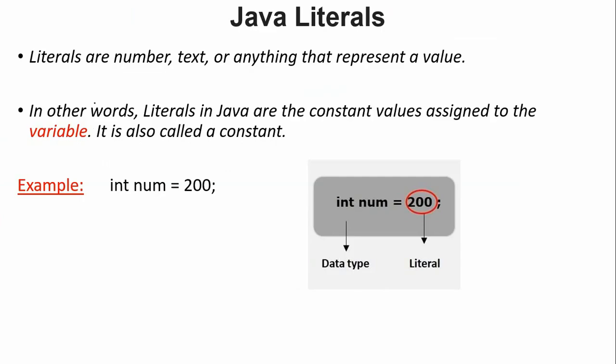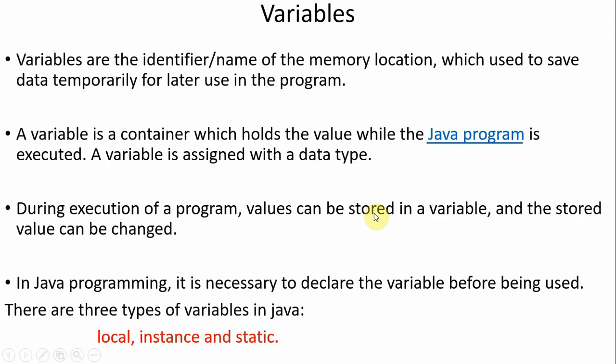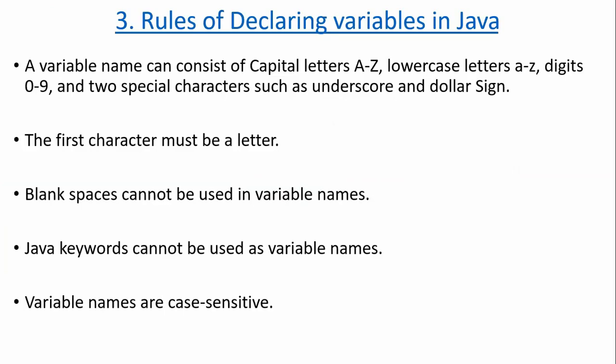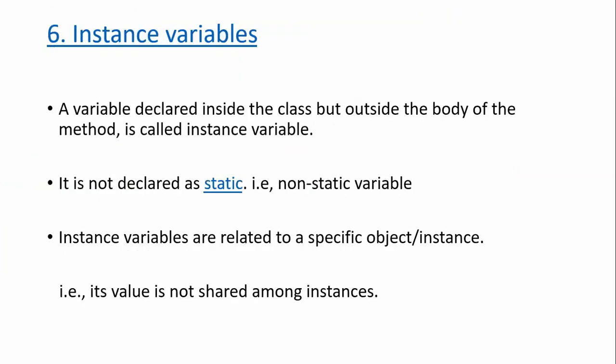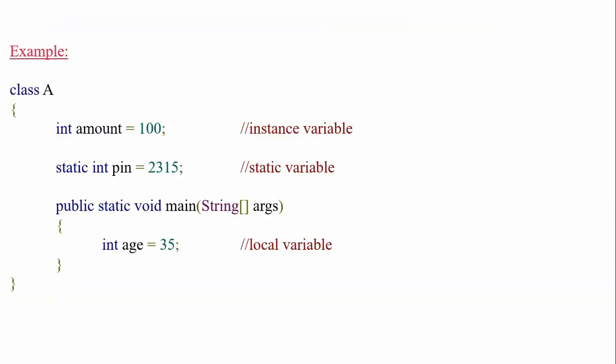A literal is nothing but a constant value given to a variable. We don't know about variables yet, though of course we know them in C language; they were not yet discussed in Java. That's why we moved to variables. We discussed types of variables, and we executed a simple program in Java.